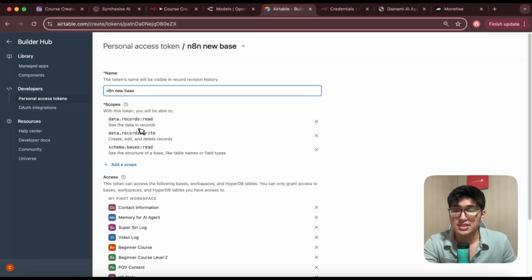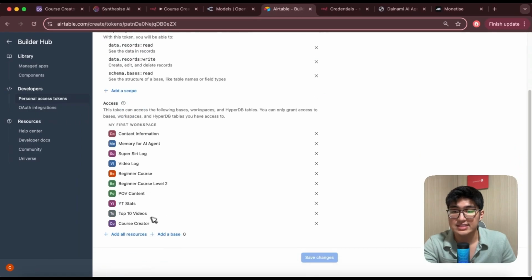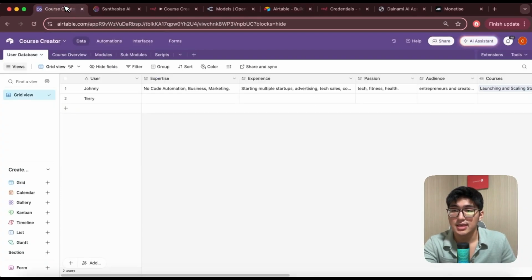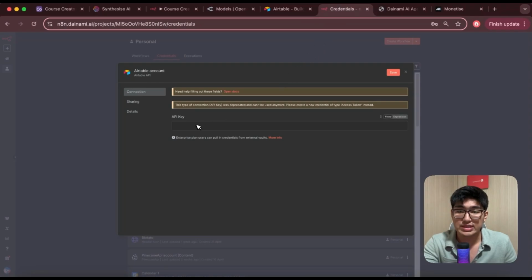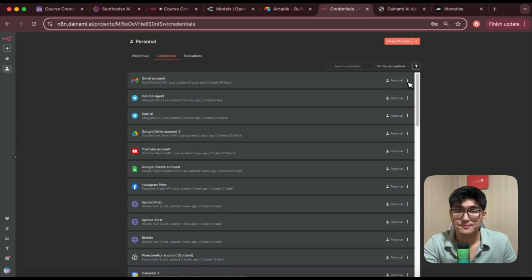You want to give it these three specific scopes: data records read, data records write, and schema base read. Once you have that, you want to give access to that specific base, and I want to give it access to my cost creator base. Once I have that, I'm going to go back to credentials, type in the API key created, and that's all I need to do. Save it, and I'm good to go.